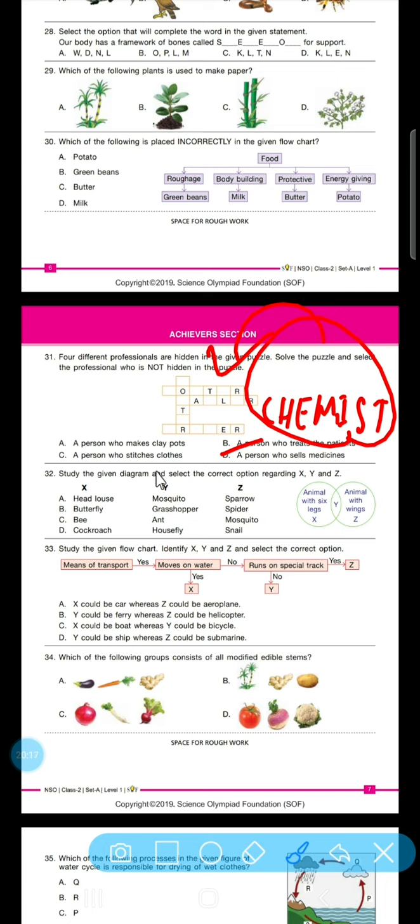Study the given diagram and select the correct option regarding XYZ. So head louse, mosquito and sparrow. So animals with 6 legs. Head louse has, mosquito has 6 legs, but sparrow and then Y. So Y also has 6 legs, and then animal with wings. So Z has a sparrow. So let's see if it is correct. Yes, it is correct, friends. So option A is correct.